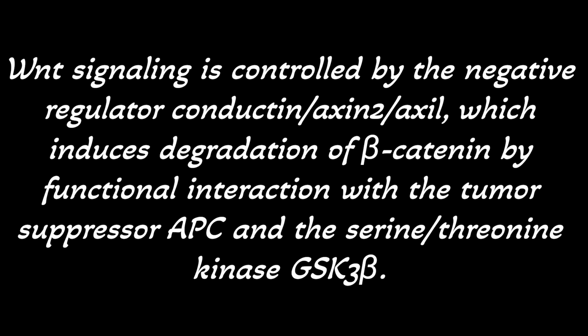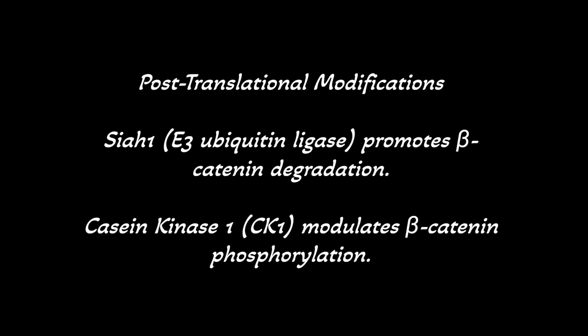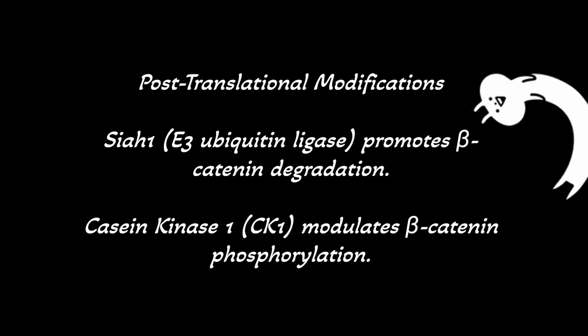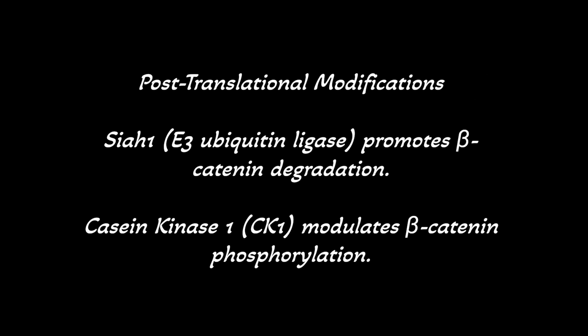Then Notum, a Wnt antagonist, deacetylates the Wnt ligand, reducing its activity. Then post-translational modification: the E3 ubiquitin ligase promotes beta-catenin degradation, and CK1 modulates beta-catenin phosphorylation.